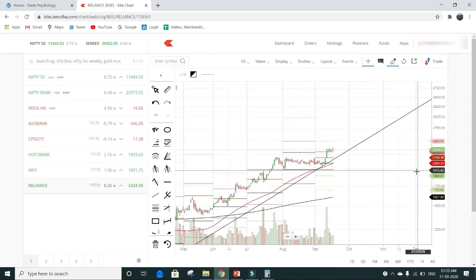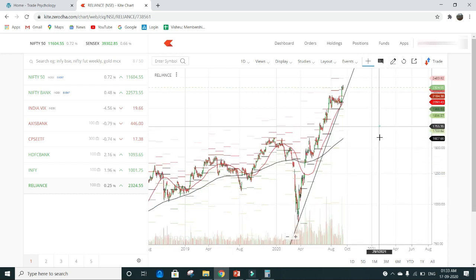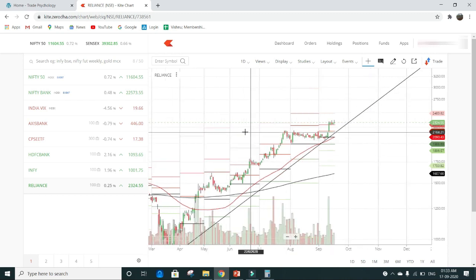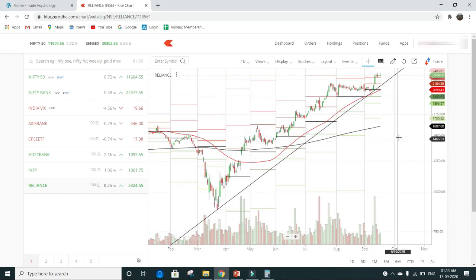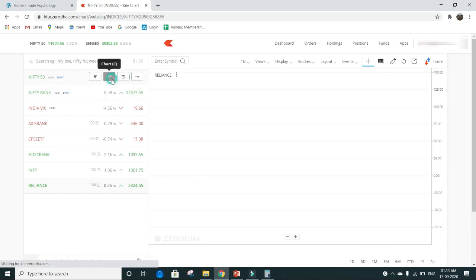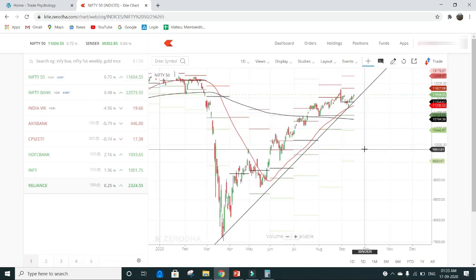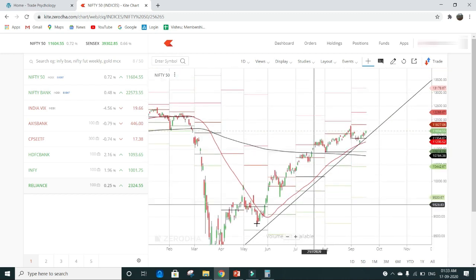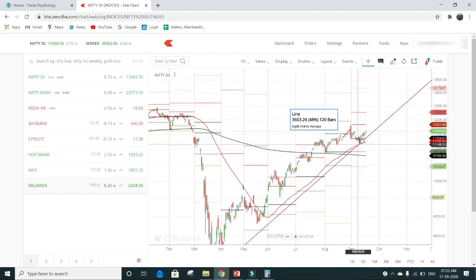And currently it is trading at 2324. Whenever you are making an investment in any equity or any indices or any stocks, you cannot predict the exact bottom or exact top of the investment, but you need to analyze these indices, that is Nifty and Bank Nifty. So if Nifty is moving in the upward direction, you need to pick some of the large caps which are trading in the Nifty and just ride the rally until the trend is broken.